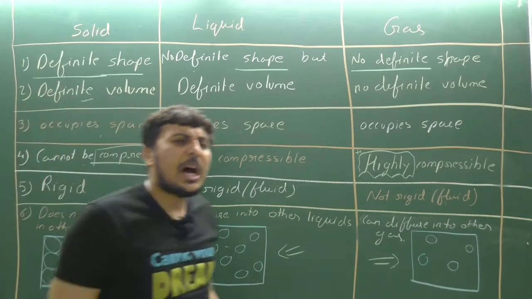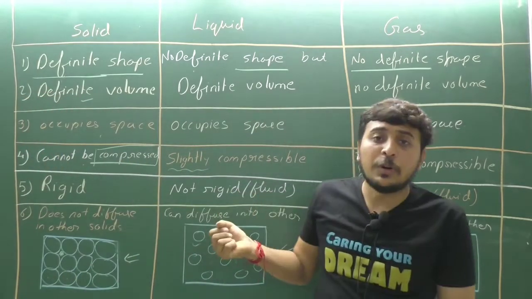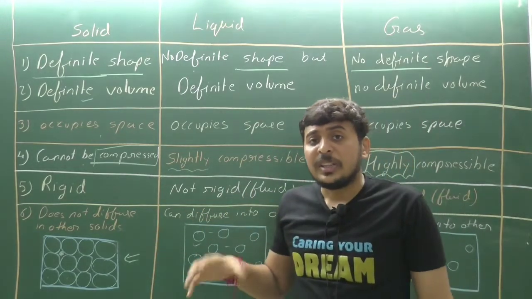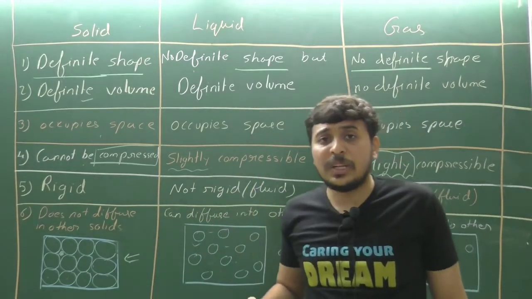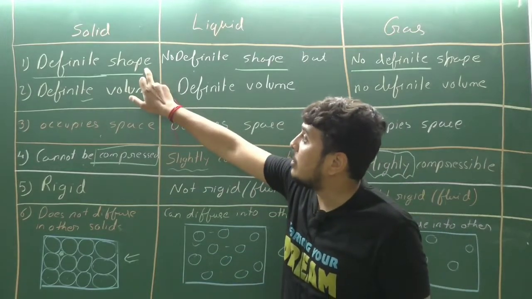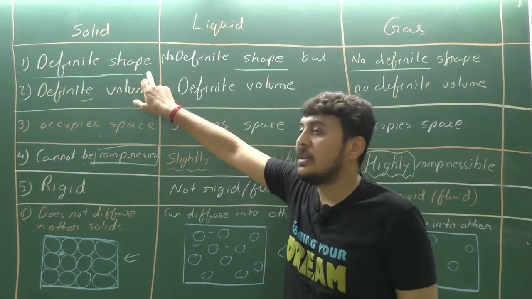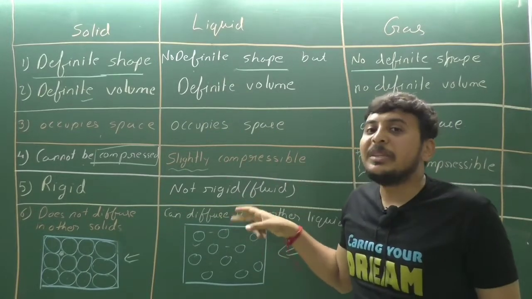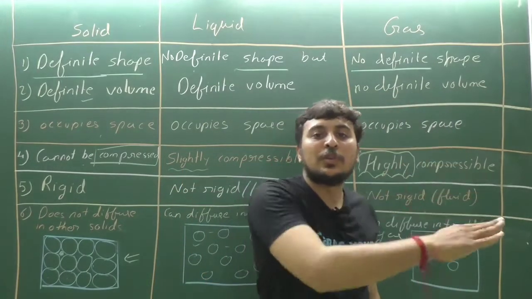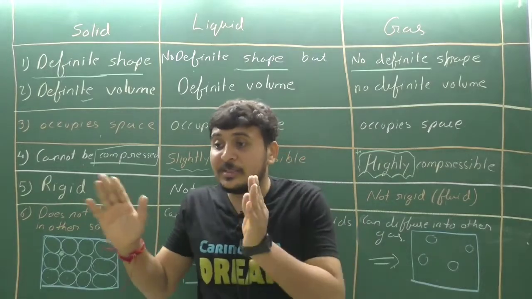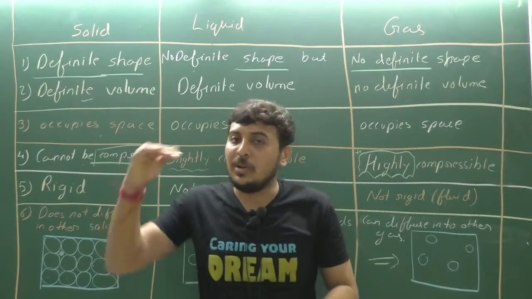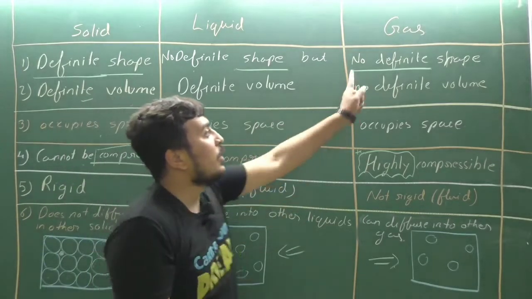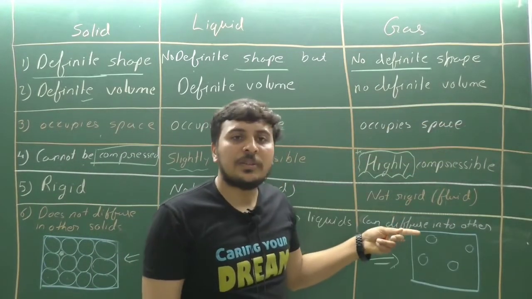Rigid. Rigid means hard, solid, not deforming shape. Clear? Solid shapes generally do not change. They are rigid. They are fixed to their shape. Definite shape, rigid. No definite shape, not rigid. It means it is fluid. It can flow. Solids cannot flow. Solids stay in their place. Liquids can flow. They have no definite shape. They are also not rigid.